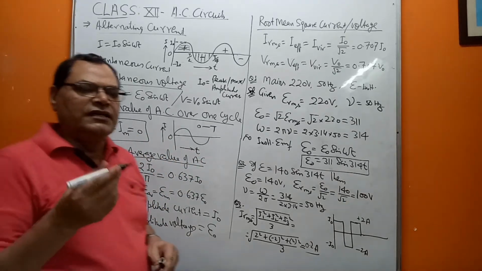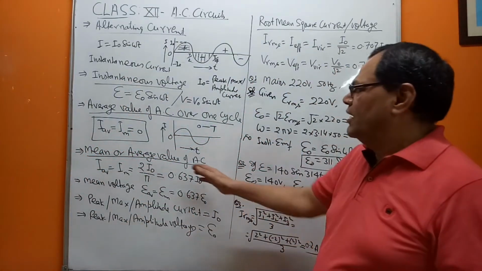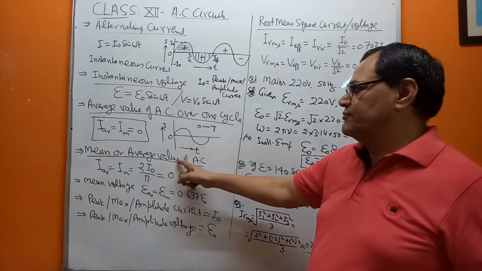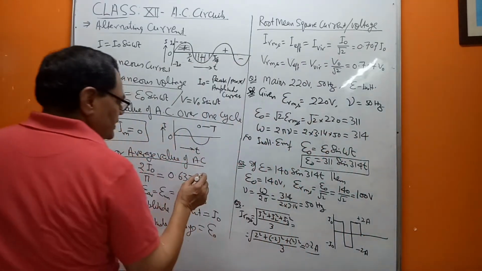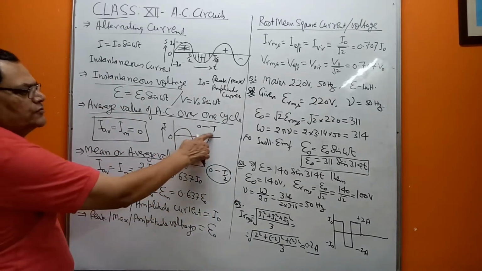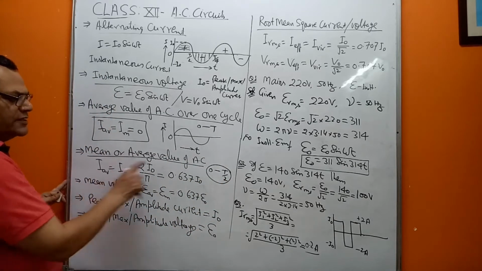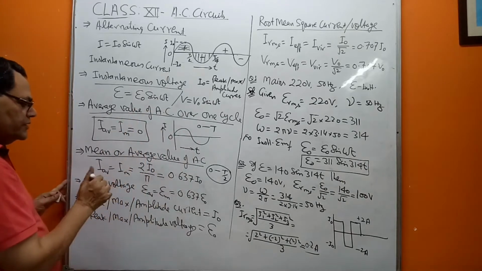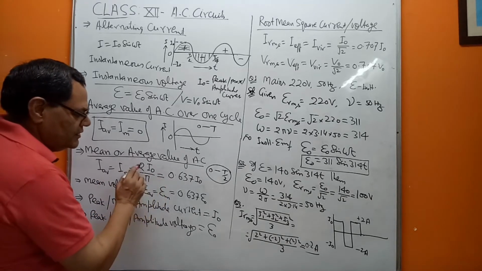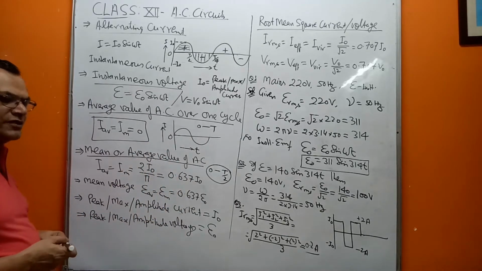Now the next is the mean or average value of alternating current. This is basically the direct current which flows for the same time as the AC flowing for half of the time, right? So for the mean or average value of AC, the time limit will only vary, that is from 0 to T by 2. When instead of 0 to T we take 0 to T by 2, then the I average is not for the full cycle, it is for the half cycle. So the mean or average value is 2 I naught upon pi. That is, the moment you substitute the value of pi, you will get 0.637 I naught.